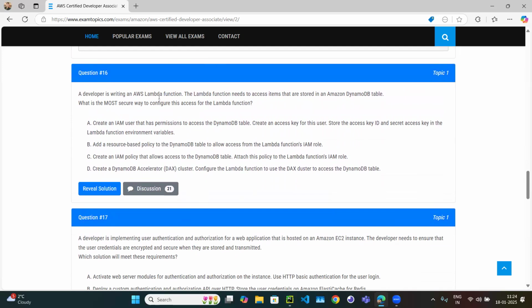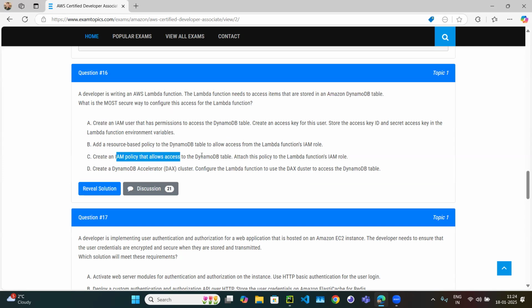If one service in AWS is trying to access another service, it should access using an IAM role. That's it. So create an IAM user is totally wrong, because it should be accessed using a role or policy, you can say. Add a resource-based policy to the DynamoDB. This looks correct, because you can add policies at two places, one at the source, one at the destination. So they said resource-based policy. In Amazon DynamoDB you can add the resource-based policy, and that policy decides which AWS service can access it.